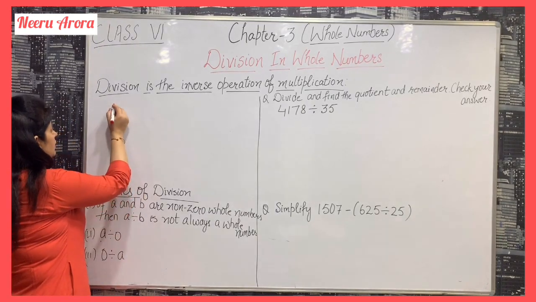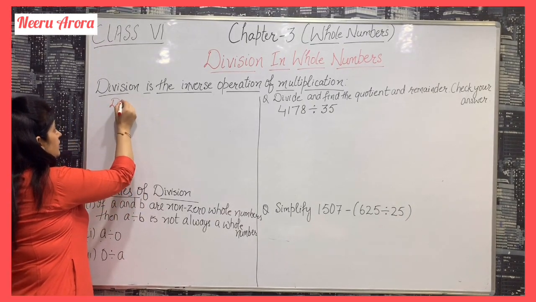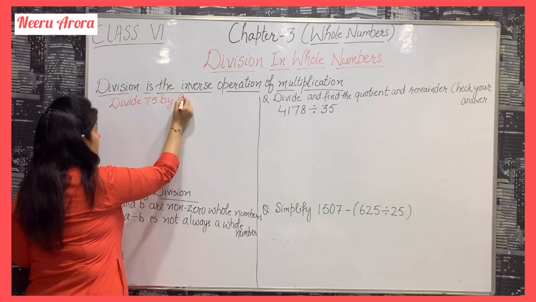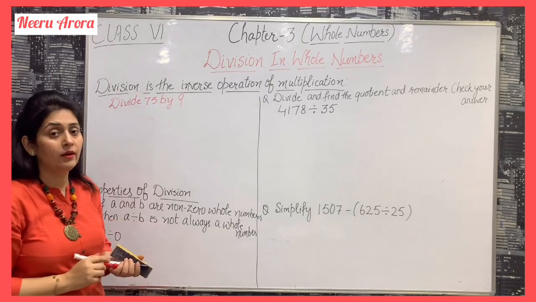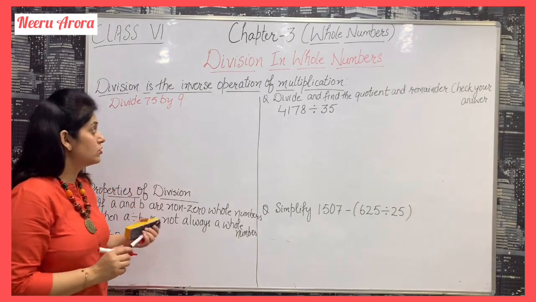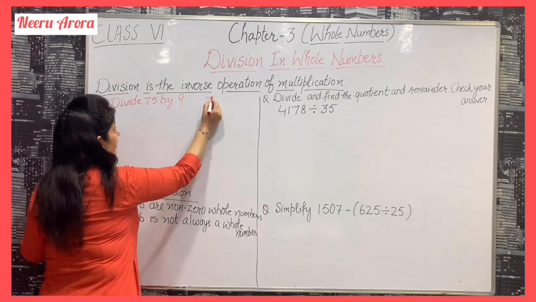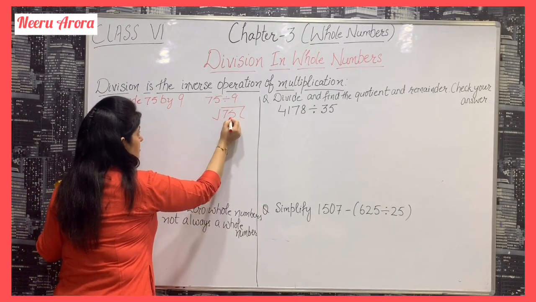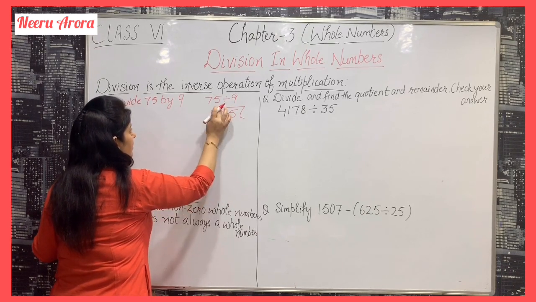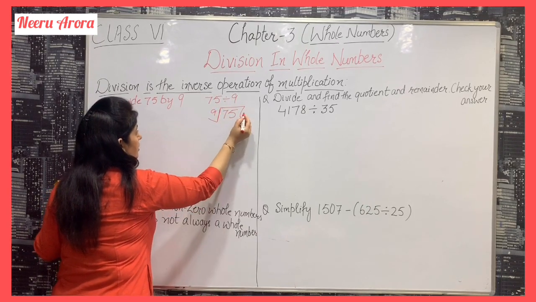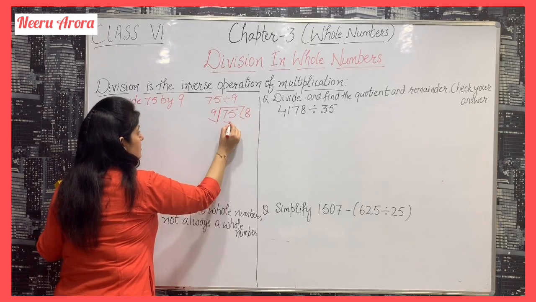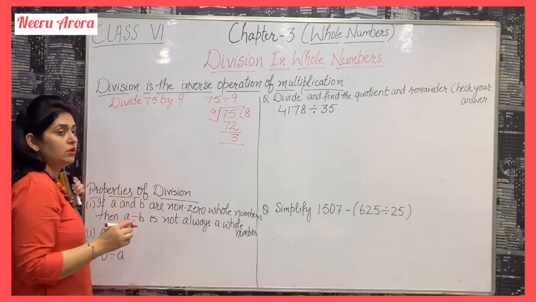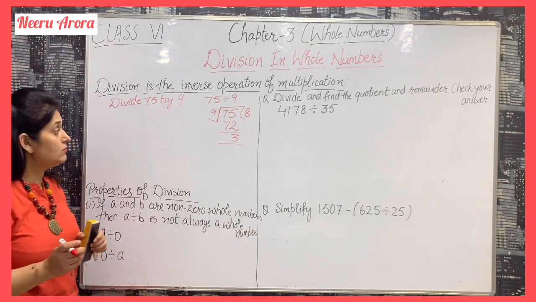Suppose we divide 75 by 9. When we divide 75 by 9, we write it this way: 75 divided by 9. Now 9 eights are 72. 5 minus 2 is 3. We know how to divide.